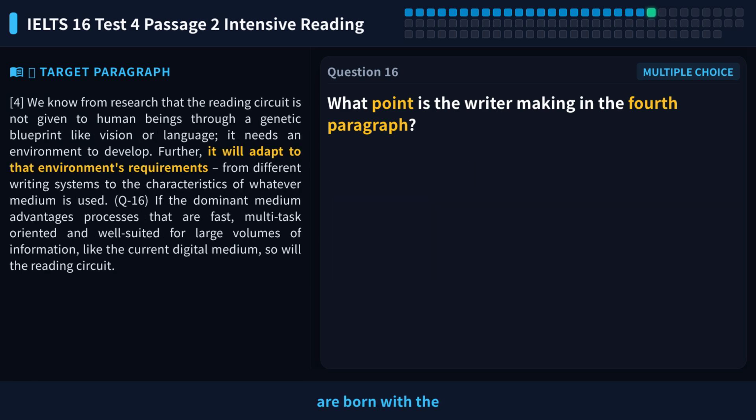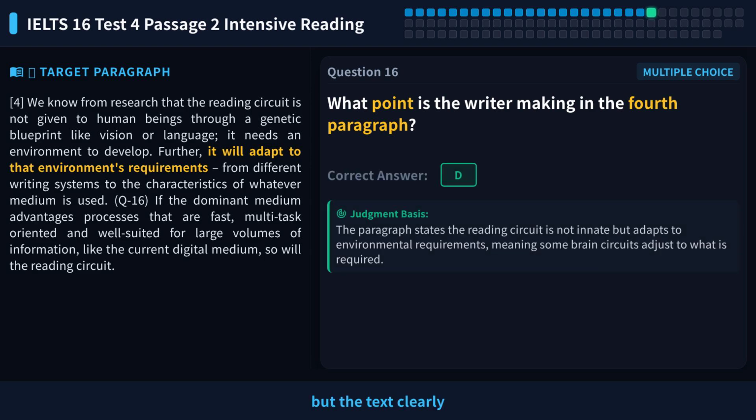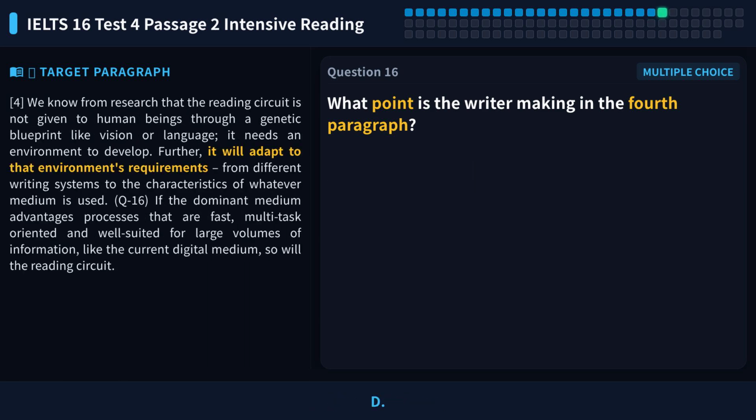Option A says humans are born with the ability to read, but the text clearly says the reading circuit is not given through a genetic blueprint, so it contradicts the text, eliminate it. Option C says writing systems make unexpected demands on the brain. The text mentions writing systems, but this is not the main point, just a detail, eliminate it. Option B says reading can be done through many different media. The text mentions media, but the focus is not the variety of media, but that the circuit adapts to the medium, so B is also incorrect. So the answer to question 16 is D.